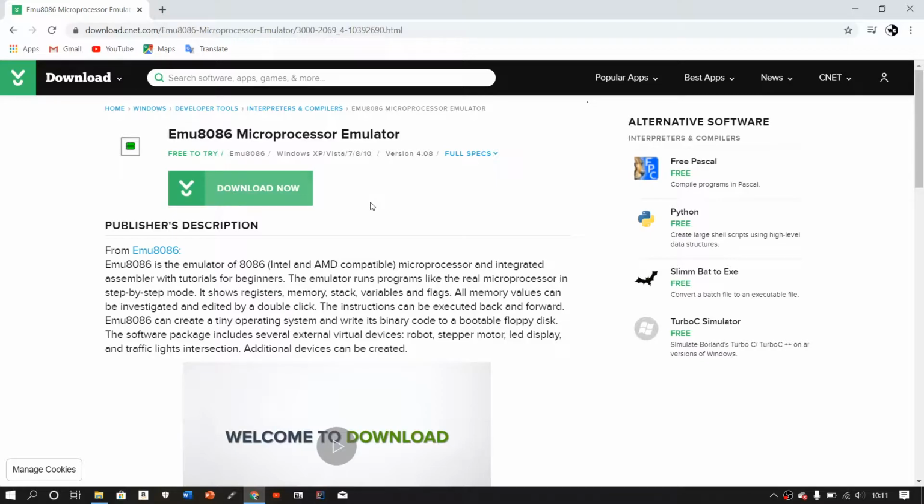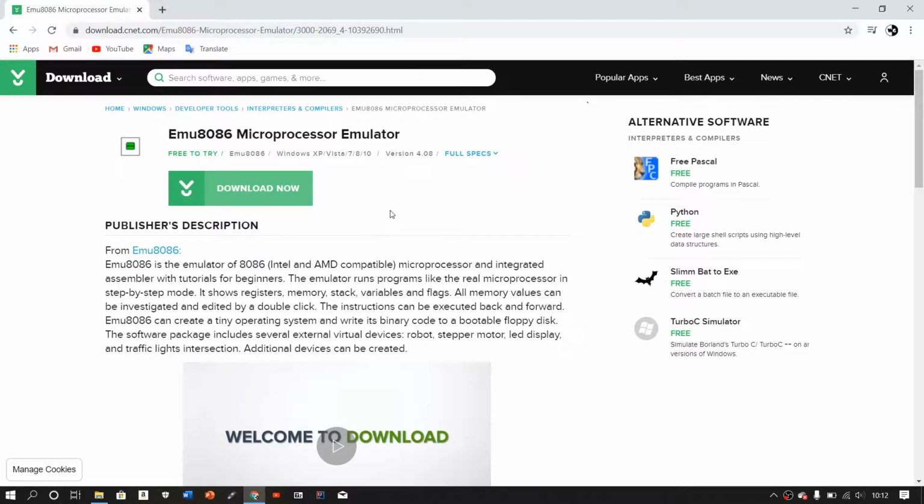Basically, assembly code isn't just one singular programming language. Assembly code is a group of different languages, and each of those versions of assembly is for a different type of processor. So this is for the 8086 processor.